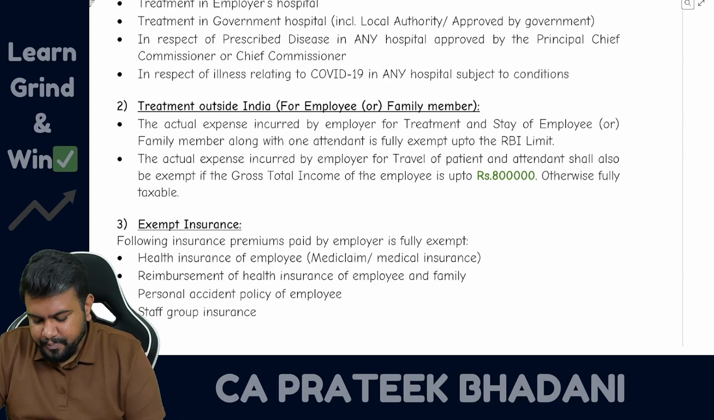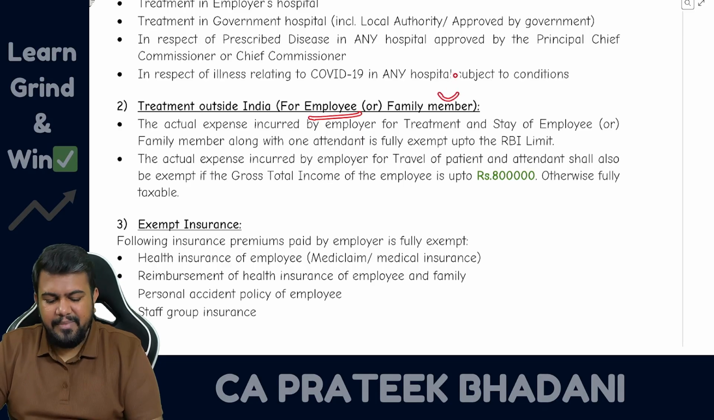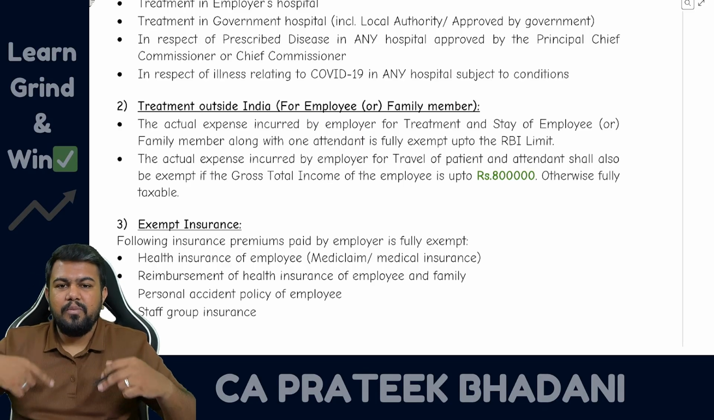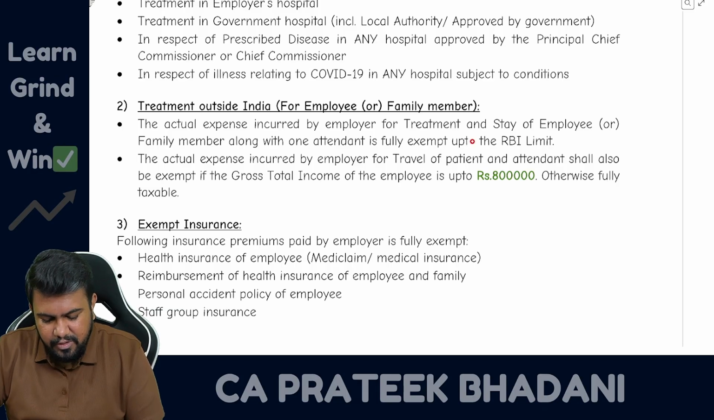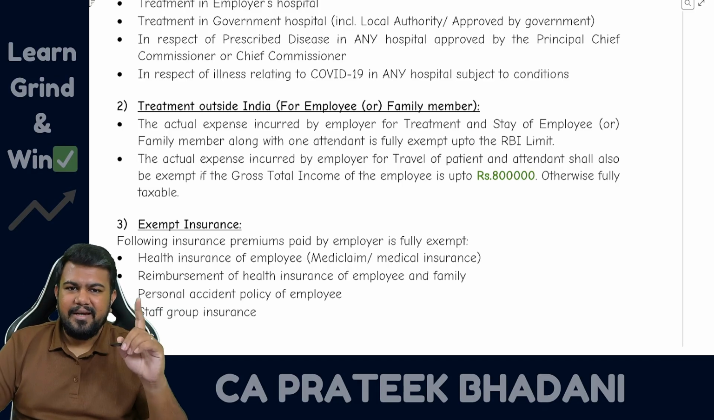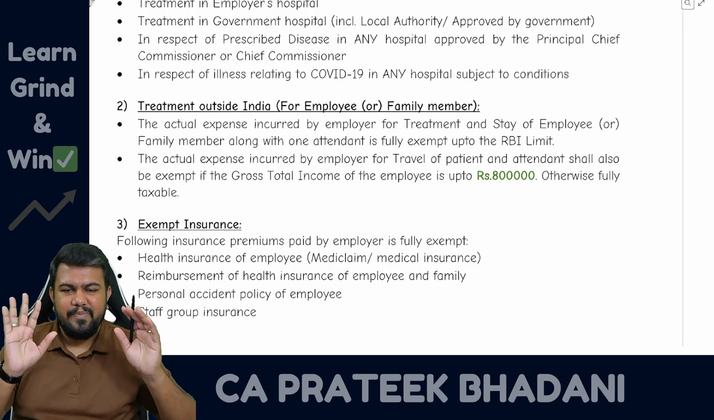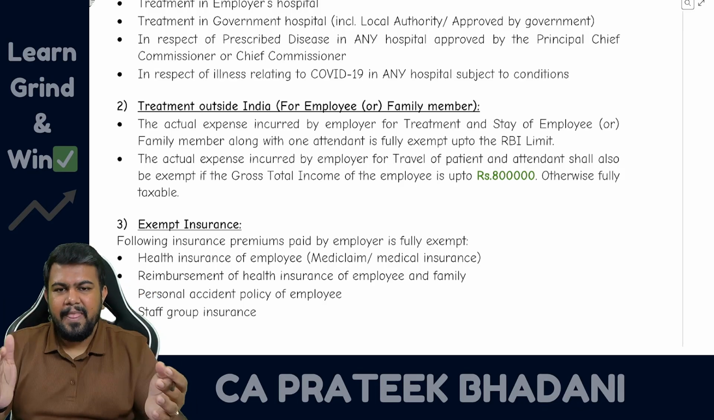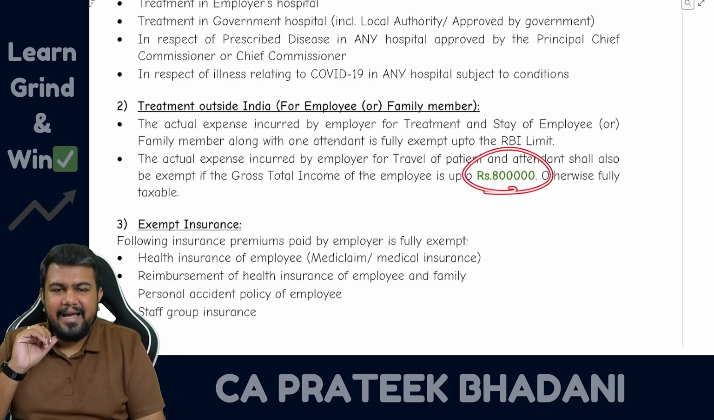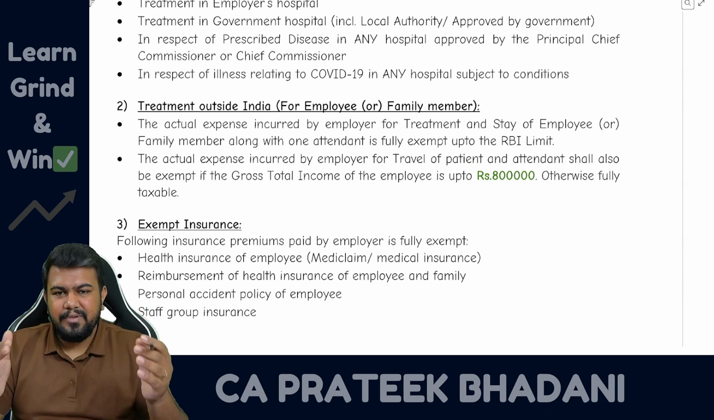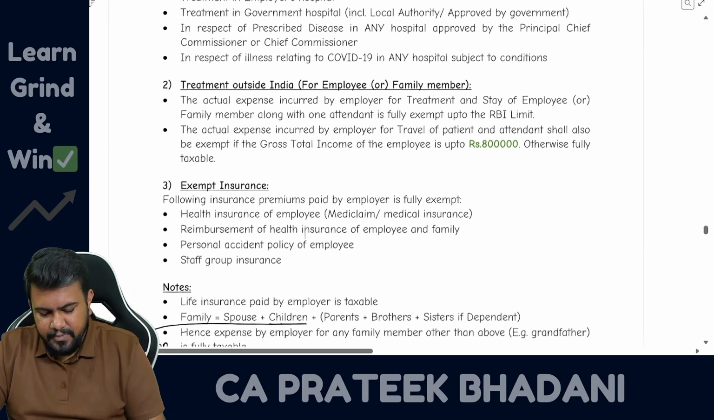So once again I am telling, sir, who can get treatment? Employee can get treatment and family members can get treatment. For whom can the employer incur expense? Employer can incur expense for the patient and also one attendant. Maximum one attendant can go. So patient plus one attendant, treatment expense plus stay expense up to RBI limit will be exempt. And in case of travel, if the gross total income of the employee is up to 8 lakh rupees, then the travel is also exempt, or else the travel will be taxable in the hands of the employee. Fine. So I hope you are thorough.